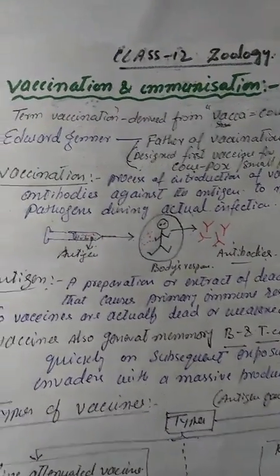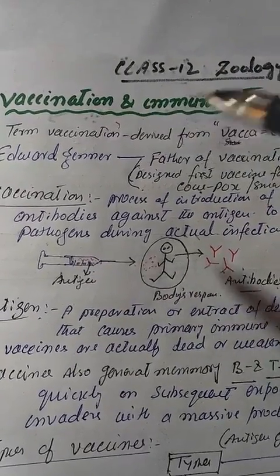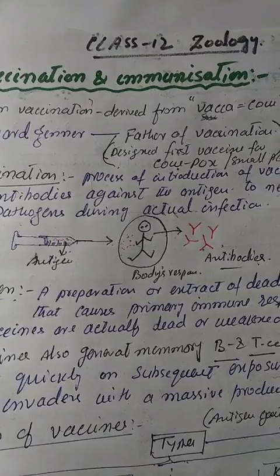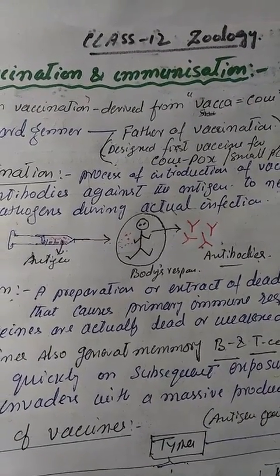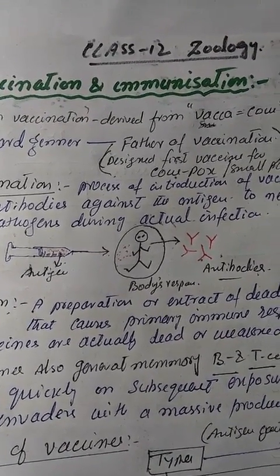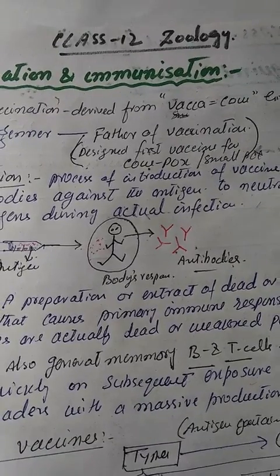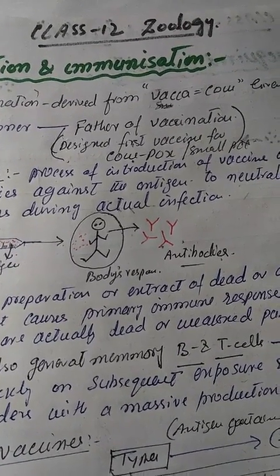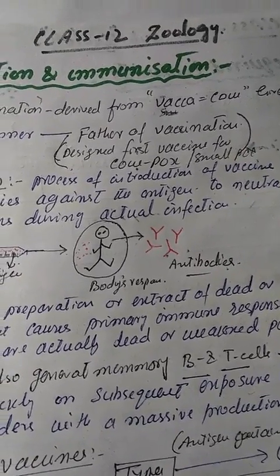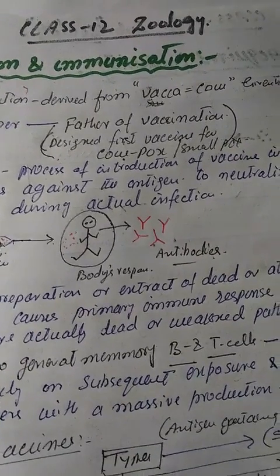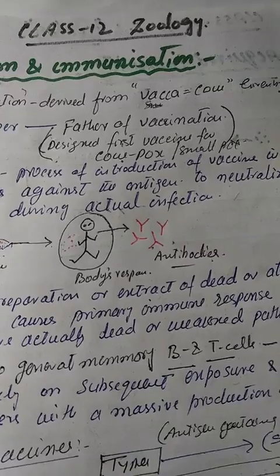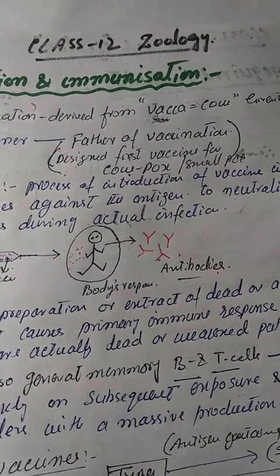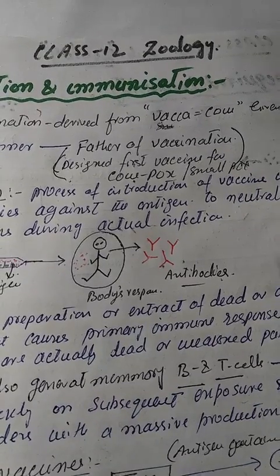My today's topic is vaccination and immunization. The term vaccination or the term vaccine is derived from the word vaca, that means cow. In fact, Edward Jenner first designed the vaccine for cowpox, and that is why Edward Jenner is considered as the father of vaccination.